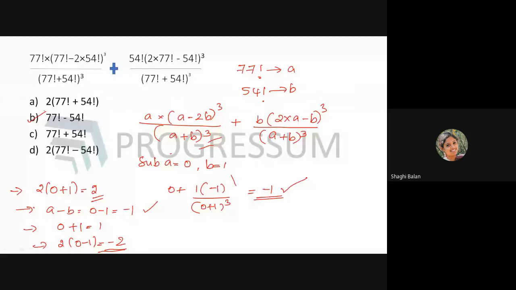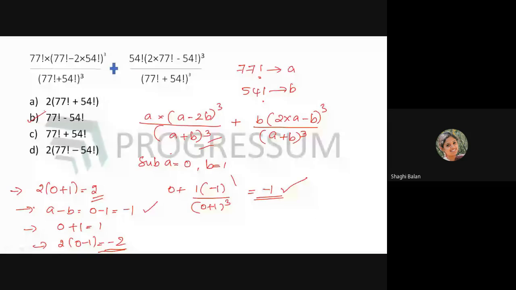That is, we will be substituting 77 factorial and 54 factorial as A and B. Then we are substituting A is equal to 0 and B is equal to 1. If you are substituting A is equal to 1 and B is equal to 0, that is also fine. But the thing is, you will be getting two answers the same from the options. So again, you have to check the other possibility.